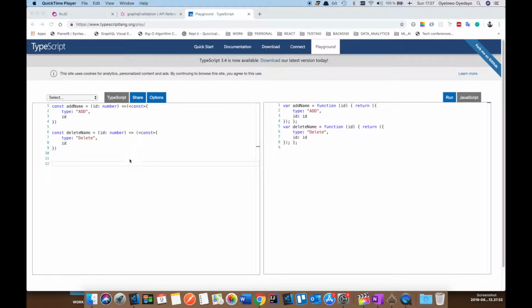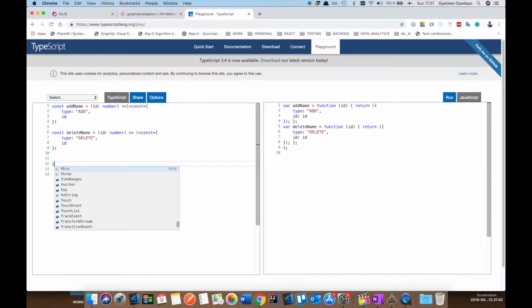Also, one more thing you might want to consider is, let's say you have these two actions and you need a union of this. Considering that we're using const, we're not creating separate interfaces for these two. If you want something like, for example, type action types, one thing you can do, since we don't have interfaces for this, is infer the types from these two.